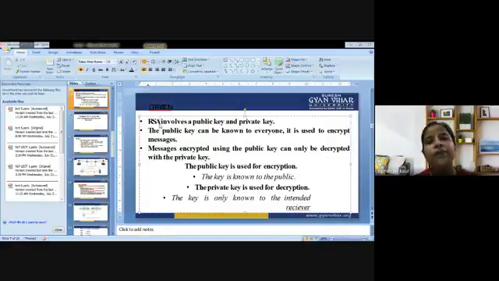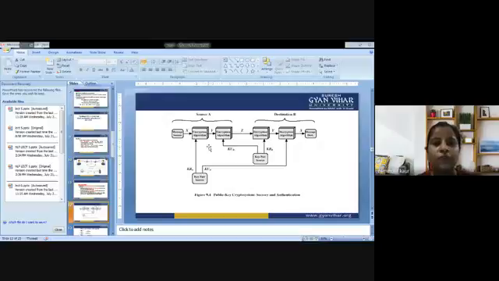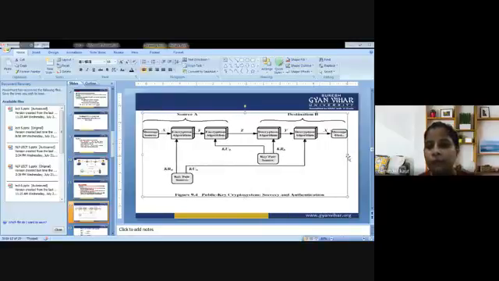So the public key is used for encryption, that is the key that is known to the public. And the private key is used for decryption, the key that is only known to the intended receiver. So this is the whole procedure of RSA. Now have a look at the same, because our whole algorithm revolves around this concept.